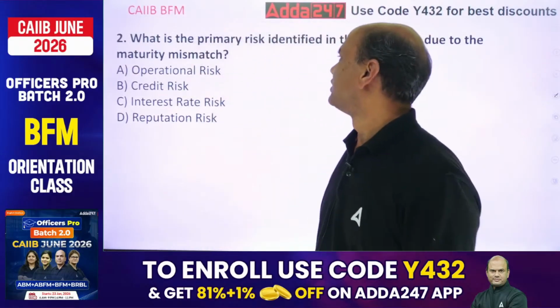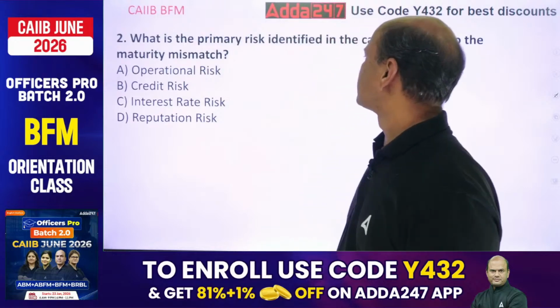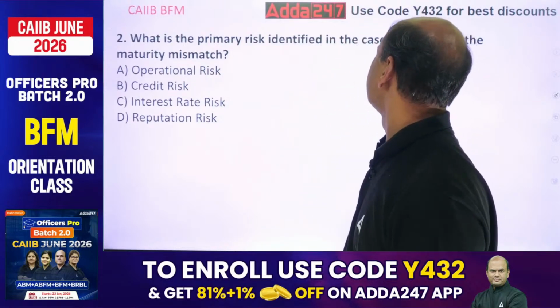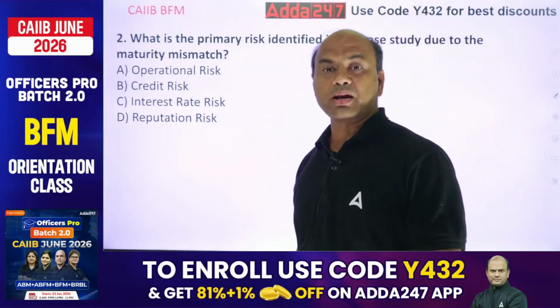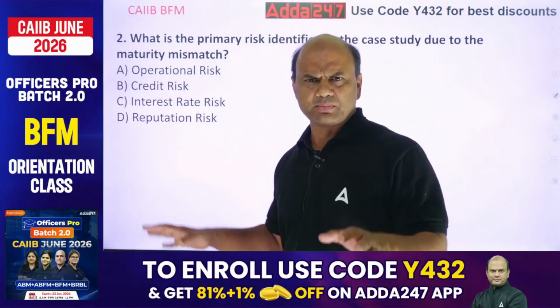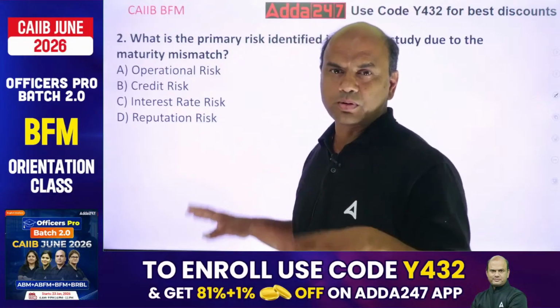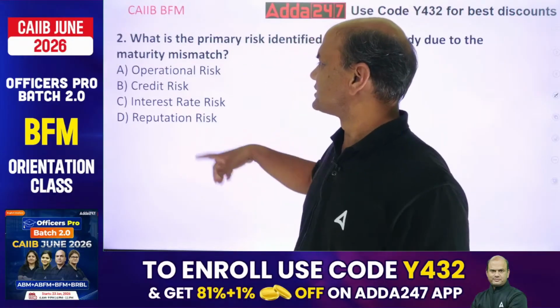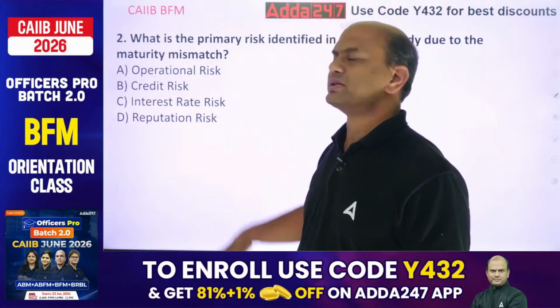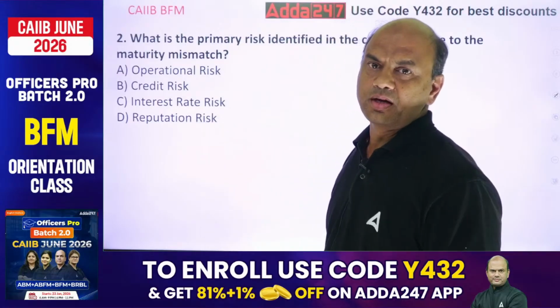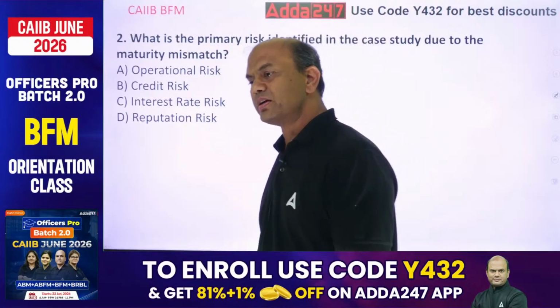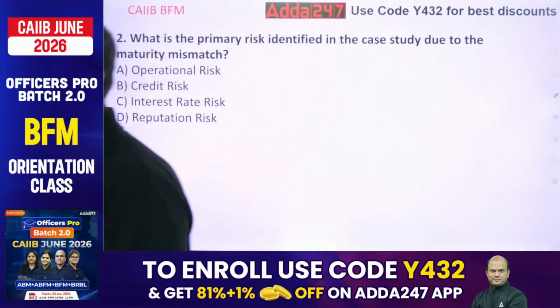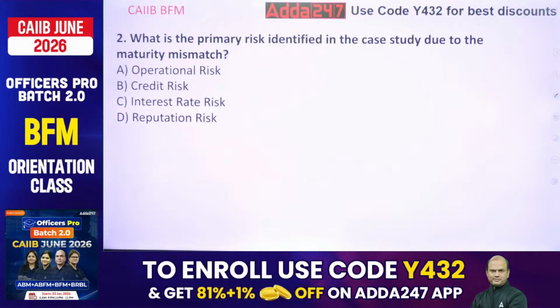Second one. What is the primary risk identified in the case study due to the maturity mismatch? Which is the primary risk which is identified? Means which is the main risk in the whole problem? Operations, credit, interest rate, and reputation. It is basically, yes, the answer is over here. Correct. The answer is C, not B.